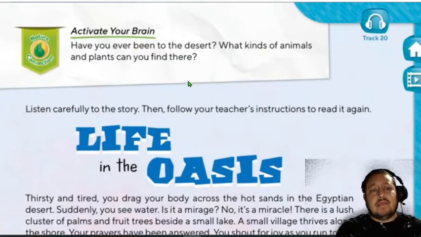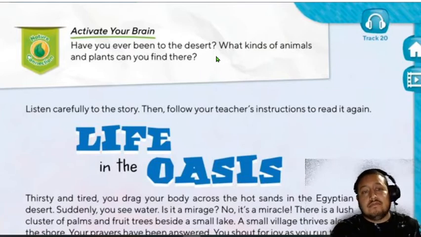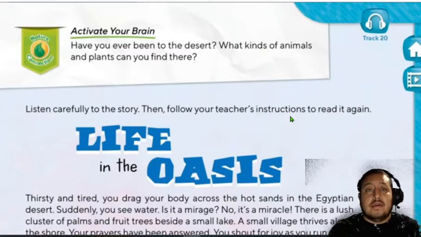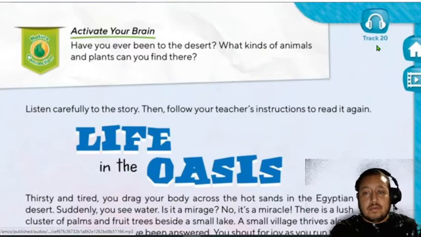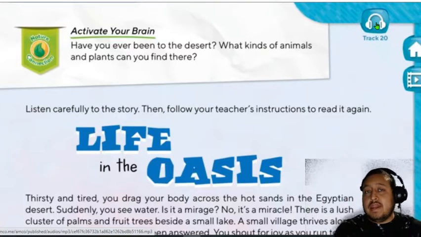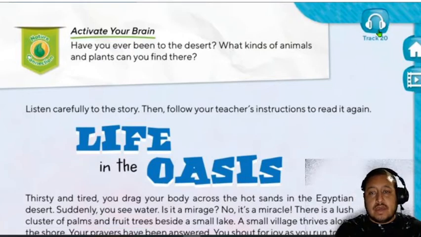What kind of animals and plants can you find there in the desert, right? So tell us, if you have been to a desert, what kind of animals, what kind of plants did you see? And let's continue. It says here, listen carefully to the story, then follow my instructions. Well, you're gonna read it in your house, right? And it says here that we need to listen to the story. So I will play track number 20, and you will have it in the classroom too. So let's listen to it and follow the reading. Circle the new words that you find. So it is here, life in the oasis.